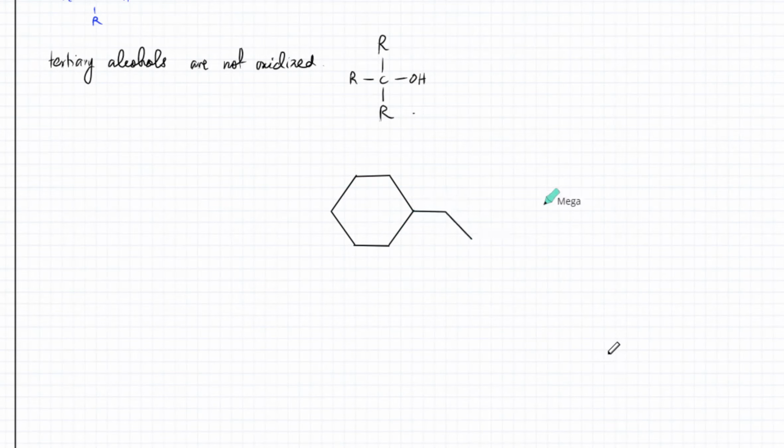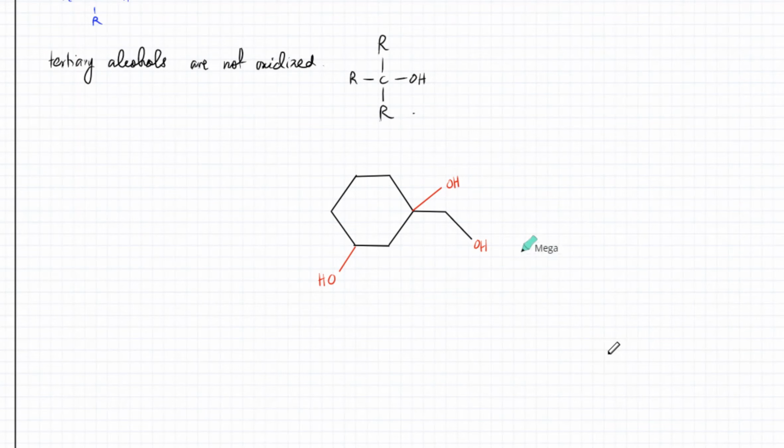So let's say there is this molecule and it's got an OH group, there's an OH group over here as well, and there's an OH group over here on this side. So it's got 3 OH groups.